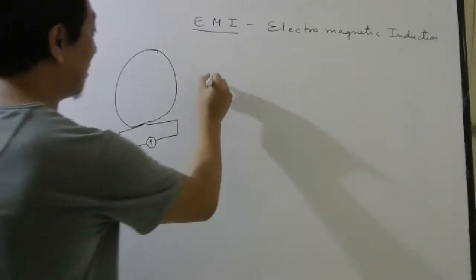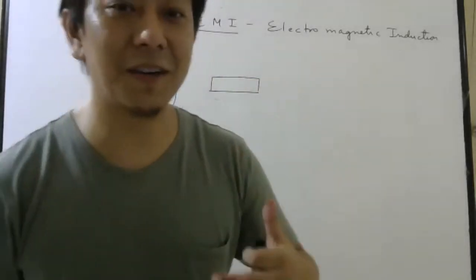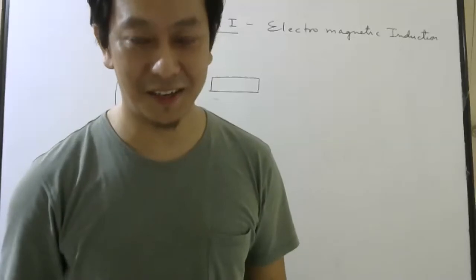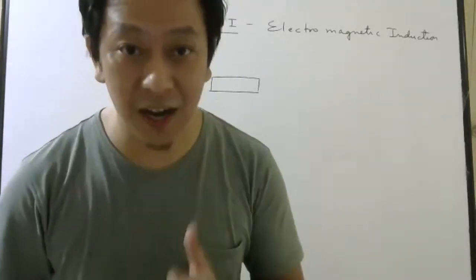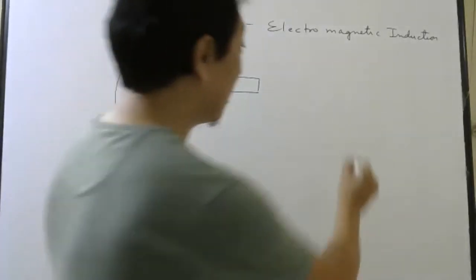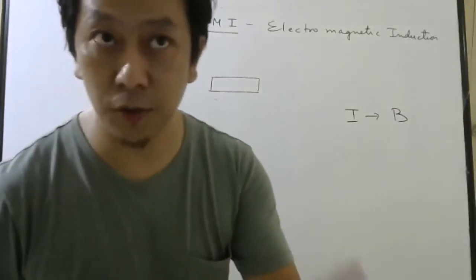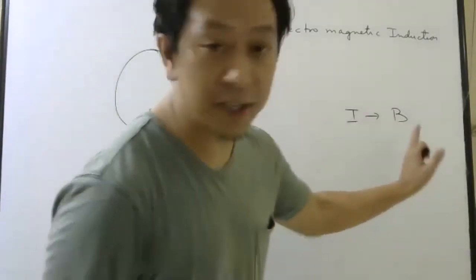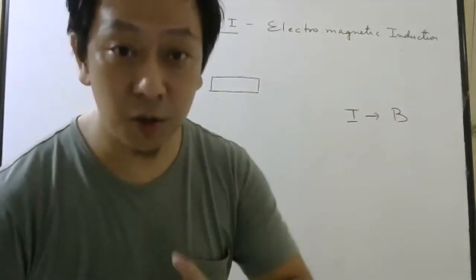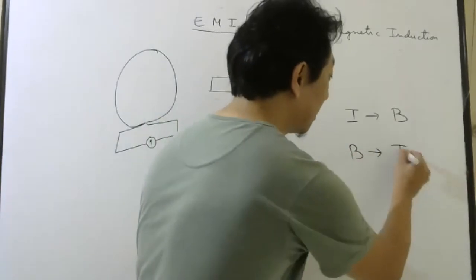Faraday was driven by something called symmetry in nature. We believe that nature is symmetrical. So Faraday thought current produces magnetic field according to Ampere's circuital law or Biot-Savart's law. Current produces magnetic field, correct? So Faraday thought magnetic field should produce current.